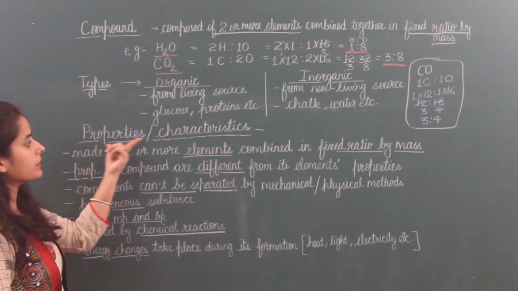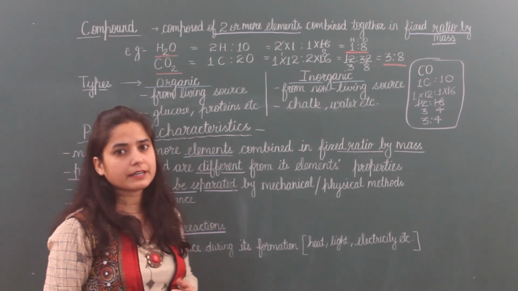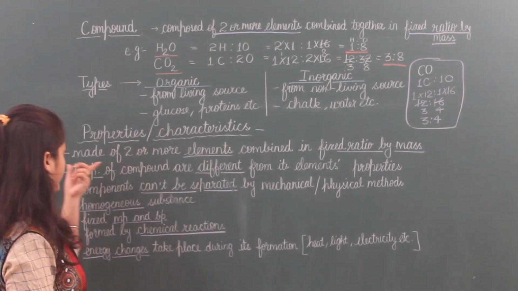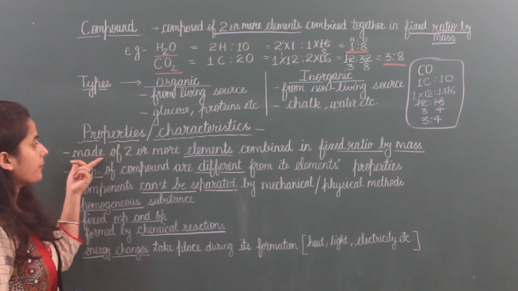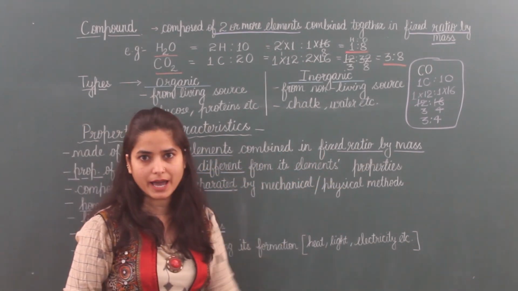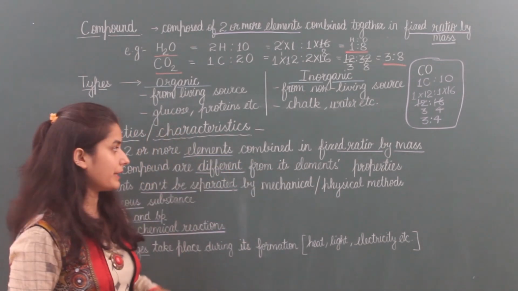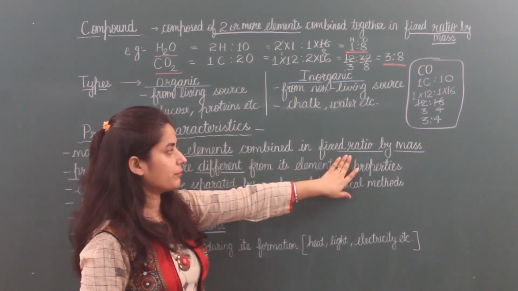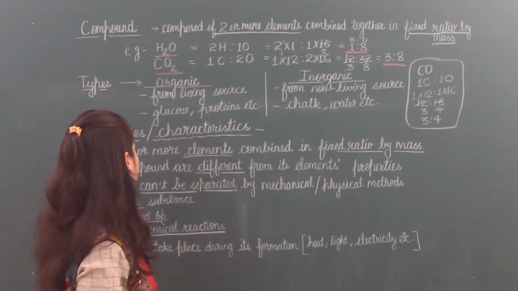Next, properties or characteristics of compounds. How can we tell that a given substance is a compound or element? First, an important property which gives its definition: compounds are made of two or more elements combined in fixed ratio by mass. So here elements and a fixed ratio are compulsory. Elements combine and form compounds. The example I have taken here, you can write the same example here also.